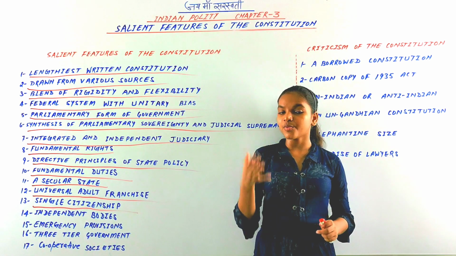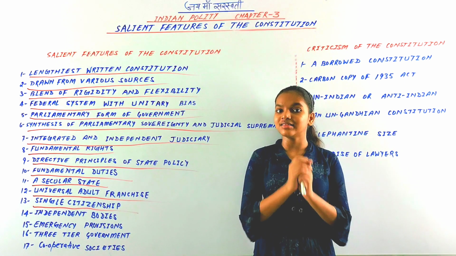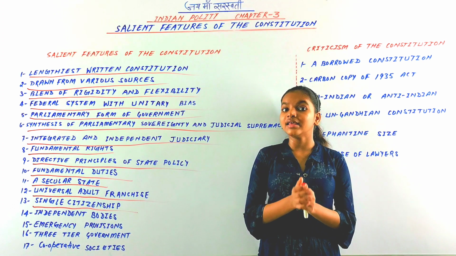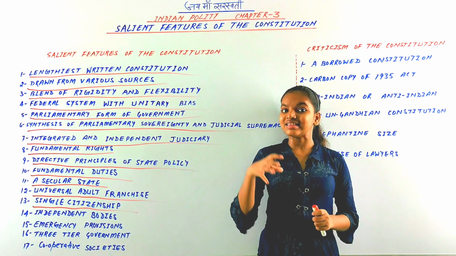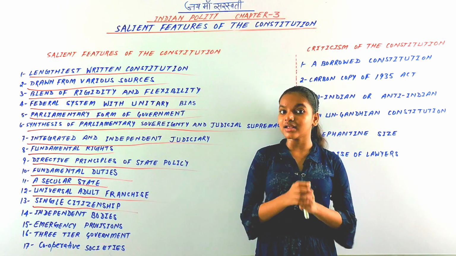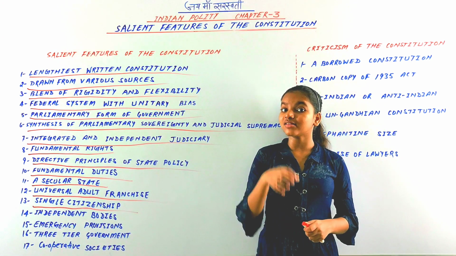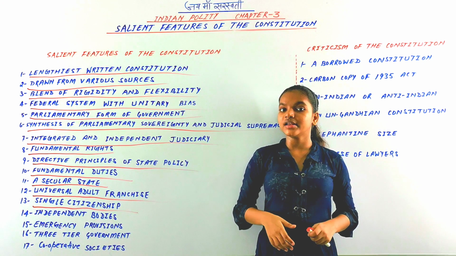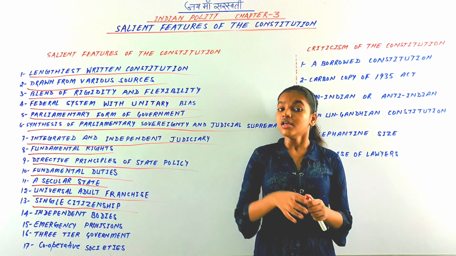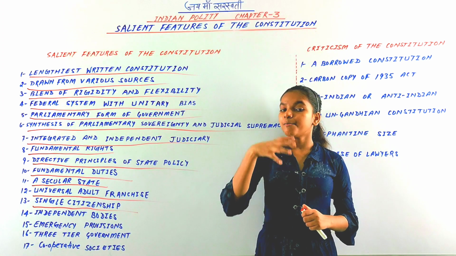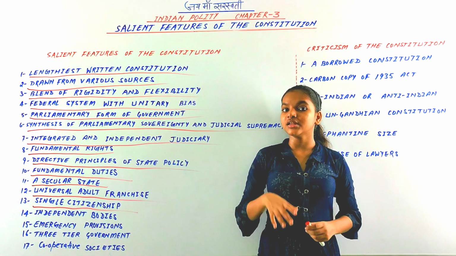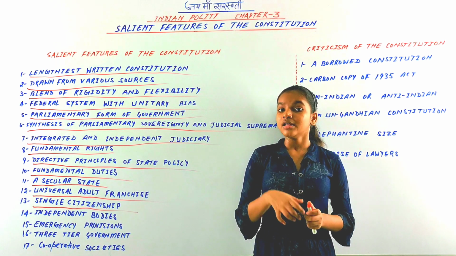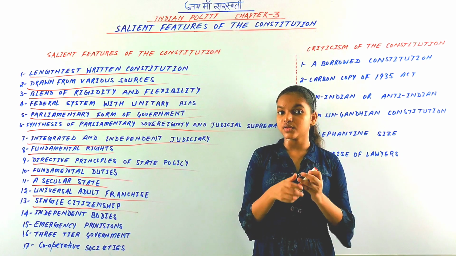Although there is a concept of dual polity, that is center and states, there is only one citizenship, that is our Indian citizenship. A person can enjoy all his national rights. All rights are conferred by the central level of India, because there are federal as well as unitary biases in India. So a person of India has a single citizenship and can enjoy his rights in every part of India. He would not be discriminated against on the basis of citizenship. This is the concept of single citizenship, a salient feature of the Indian constitution.